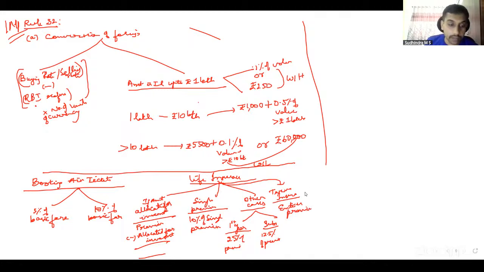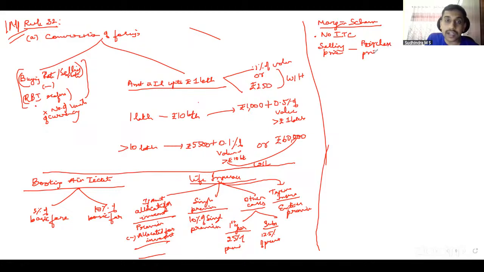That is about life insurance business. Then we also discussed the margin scheme. What is the margin scheme? Sale of second-hand goods. The condition here is second-hand goods, no further processing, you are just purchasing and selling it. No ITC is allowed. In that case, the value of supply is selling price minus purchase price, only that margin. If that is negative, that is, you are selling at a rate lower than the purchase price, the negative should be ignored.